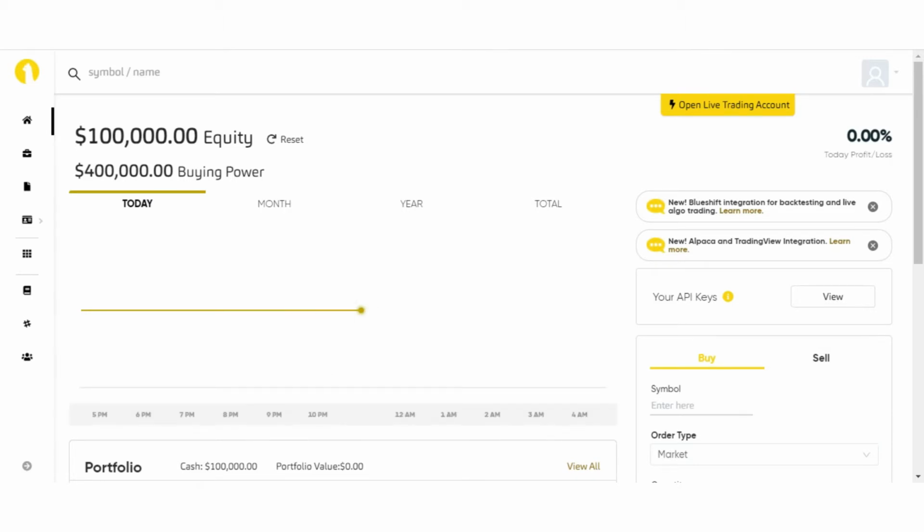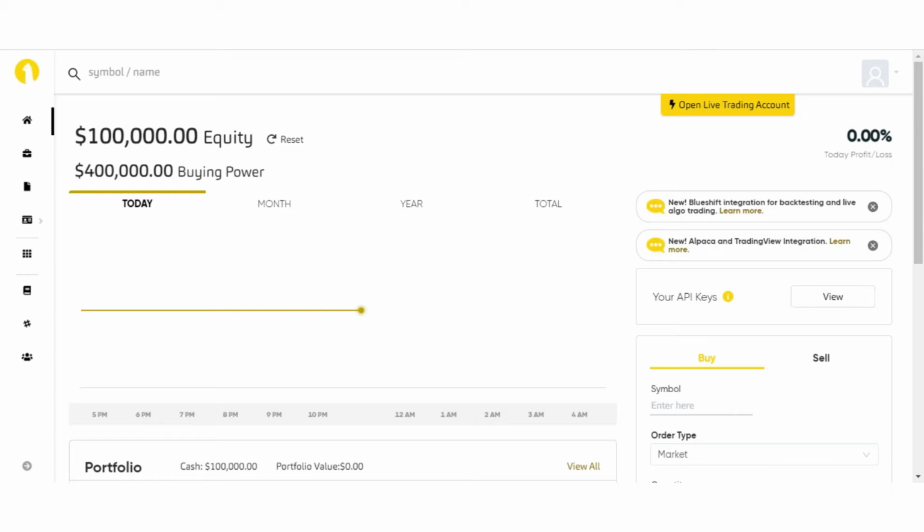Here you see my Alpaca trading account dashboard, so let me walk through it. On the top left of the dashboard, you see that Alpaca gives $100,000 as equity for trading, and four times the equity as buying power, which includes all kinds of margin. You can also trade in the live market using the Alpaca platform. On the right-hand side of the dashboard, you see a buy and sell section where you can submit your buy and sell orders.